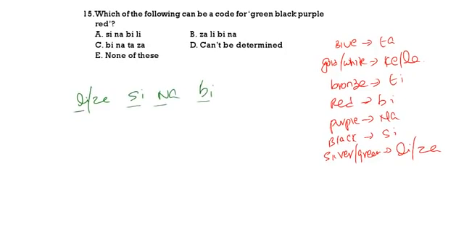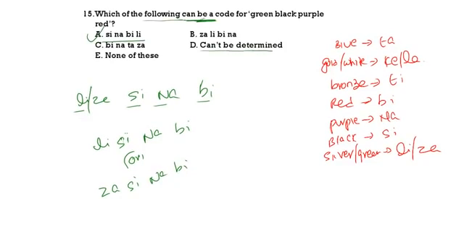So the code can be LI, SI, NA, BI, or else ZA, SI, NA, BI. Can be means what may be, so there are two answers. If it is asked which of the following is definitely, then our answer is cannot be determined. Can be means this can be the code. So one is our correct answer. See the next question.